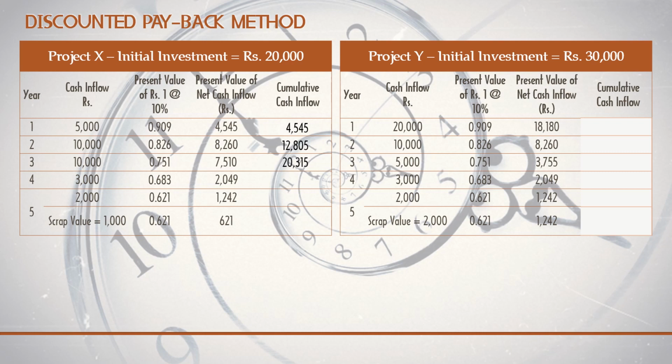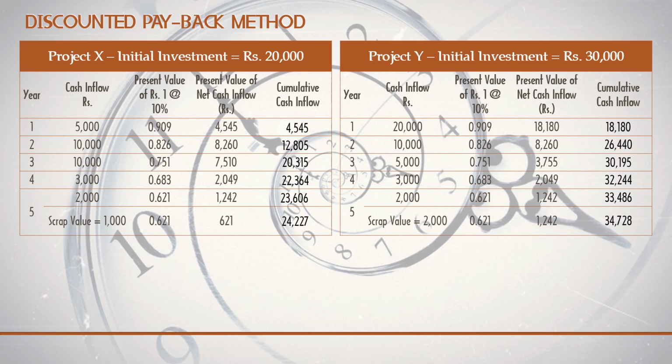Similarly for the third year, we're getting 20,315, and the fourth year 22,364. Fifth year we are getting 23,606, and by including the scrap value we are getting 24,227.